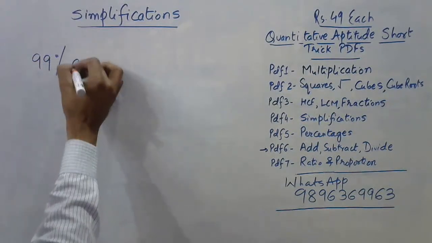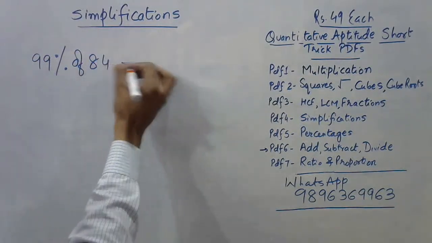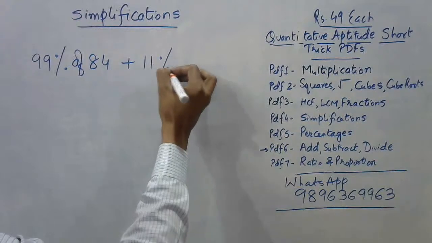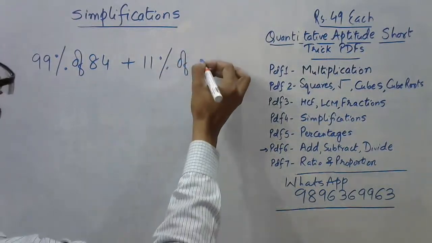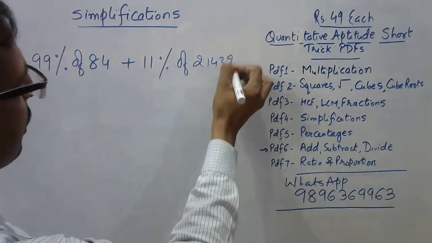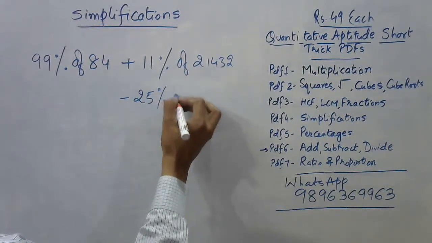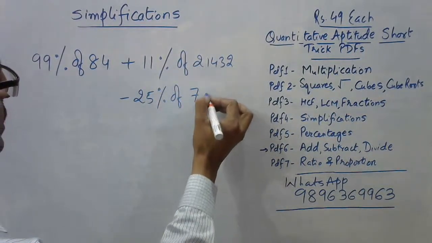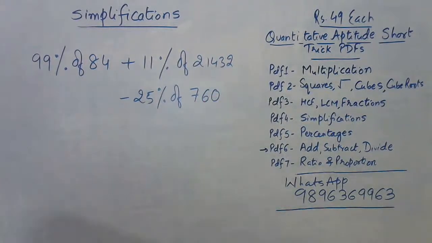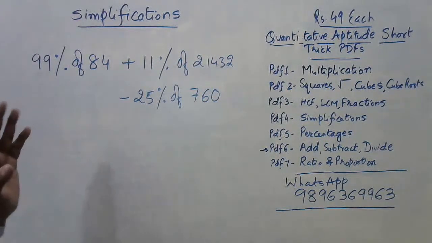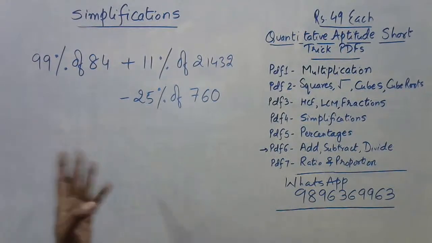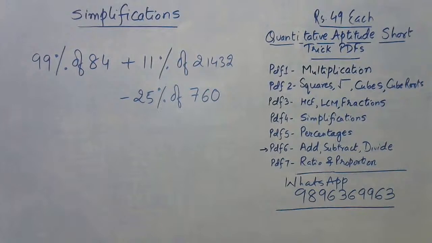99% of 84 plus 11% of 21432 minus 25% of 760. Okay, now a question based on short tricks for percentages and short trick for multiplications. Need to see who will get this one correct.